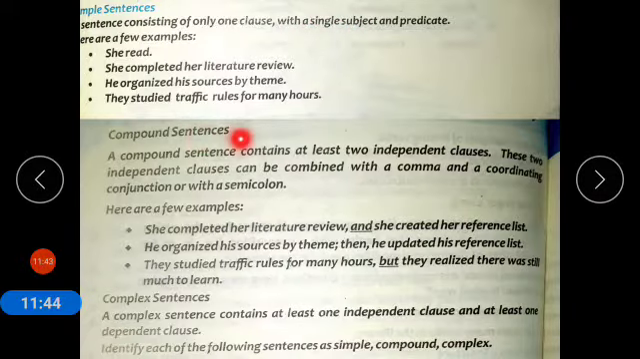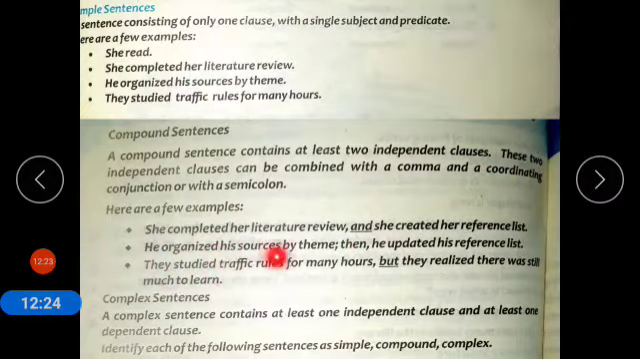Now coming to compound sentences. A compound sentence contains at least 2 independent clauses. These 2 independent clauses can be combined with a comma and a coordinating conjunction or with a semicolon. Here are few examples. She completed her literature review, and she created her reference list. So in this example we have used comma in between 2 independent clauses and coordinating conjunction and.